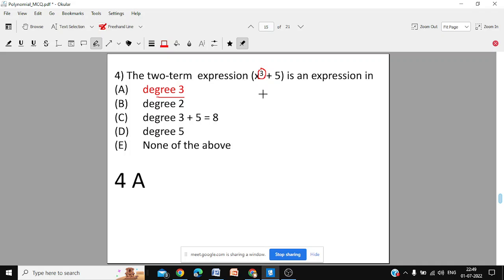Here of course there is only one x, but even if there is x power 3 plus x power 2, the highest power is 3. So even if you have x power 3 plus x power 2 plus x power 0, the highest power is 3, so it will be degree 3. So the answer will be 4A. A is the correct option.